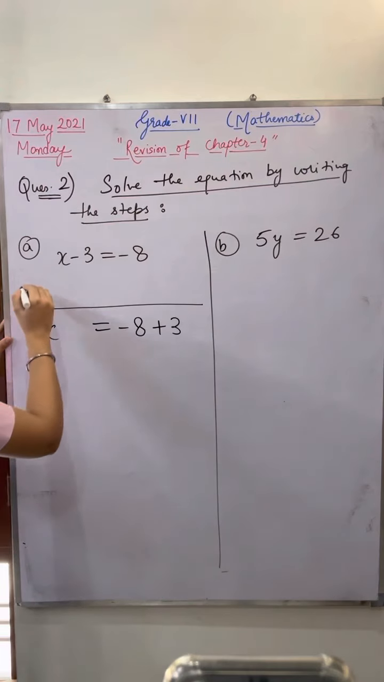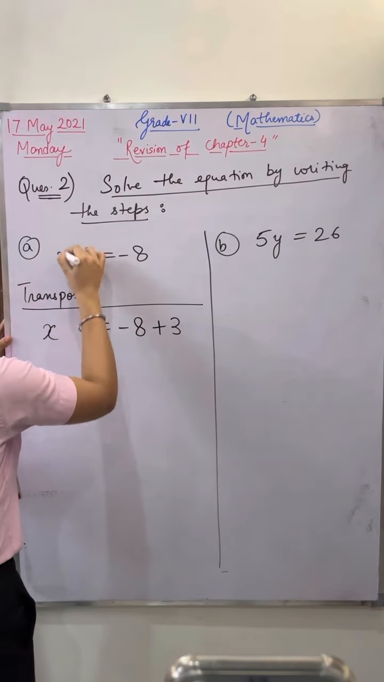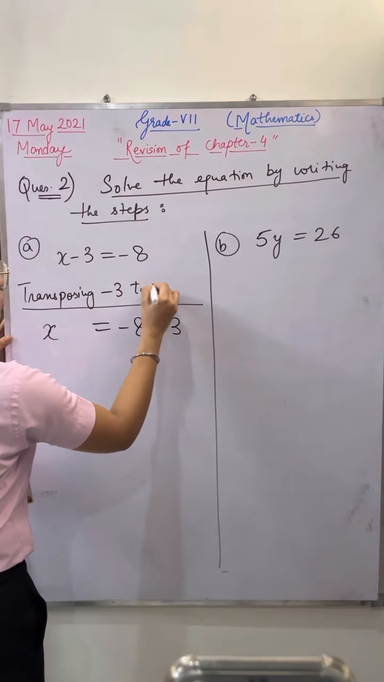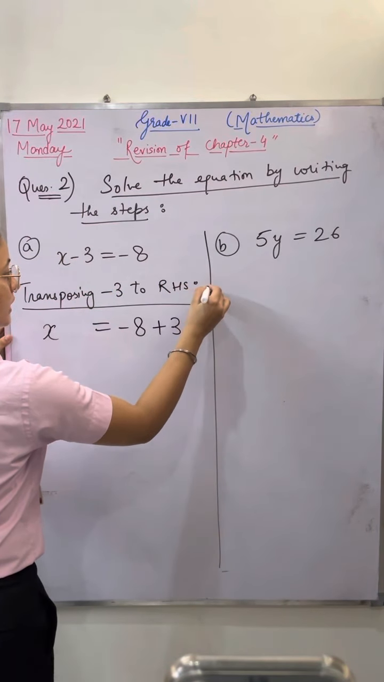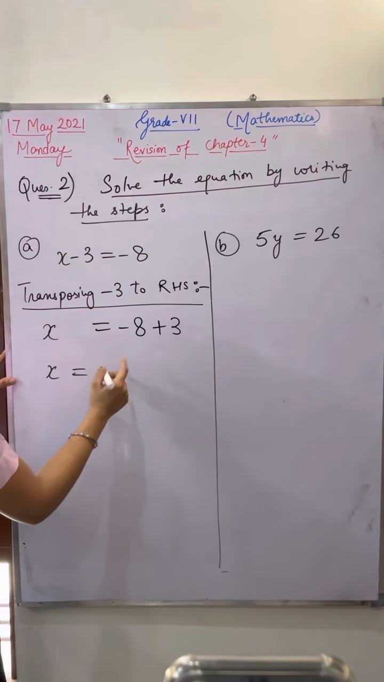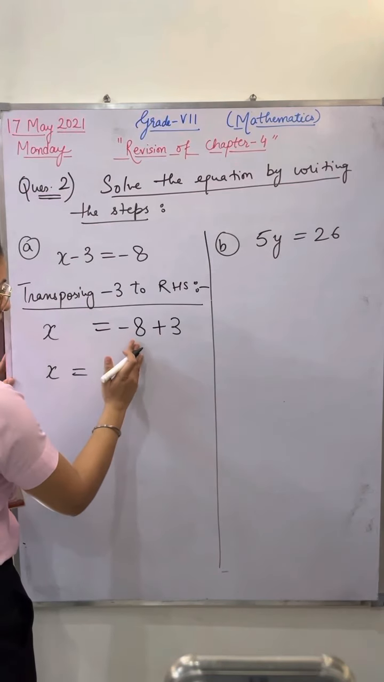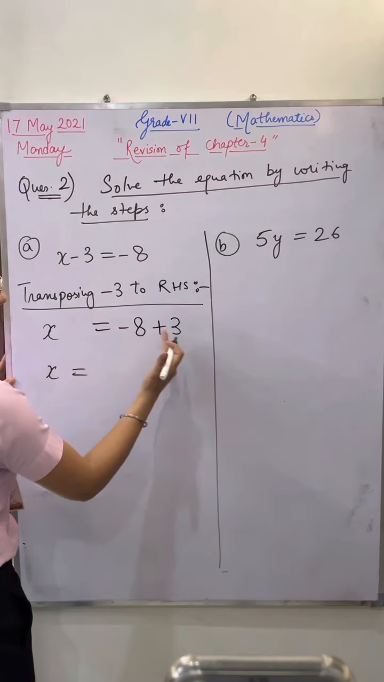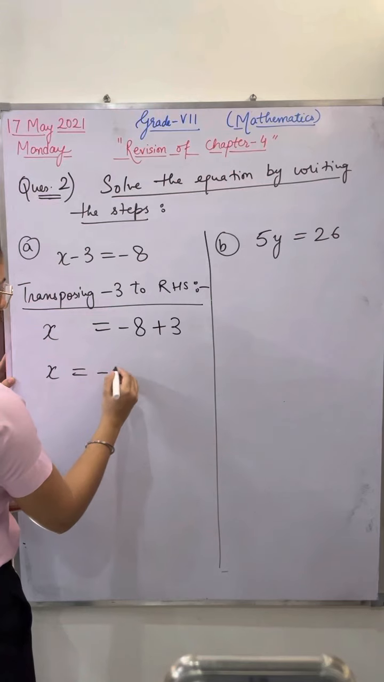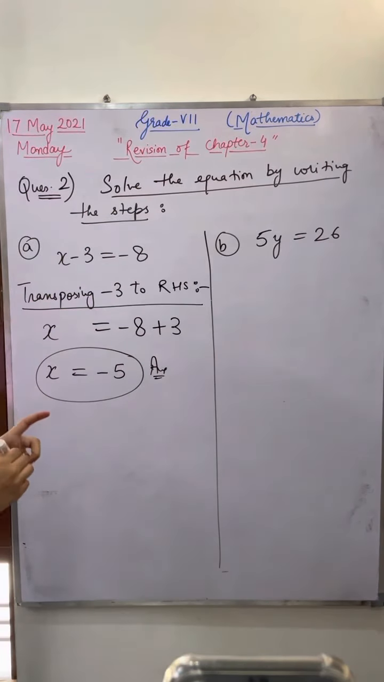Transposing. Very good. So right here, transposing this minus 3 to the right hand side. This is left, this is right. Now what will be the answer? 8 minus 3, how much? Minus 5. Very good. This is the answer. Mute yourself, Karthike.